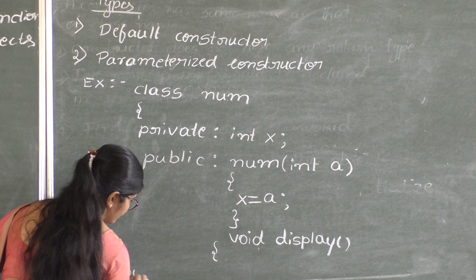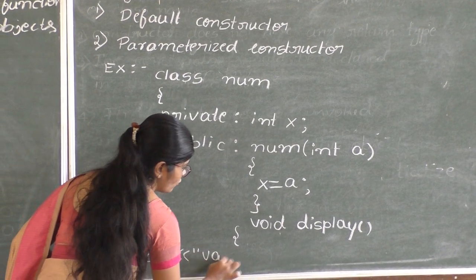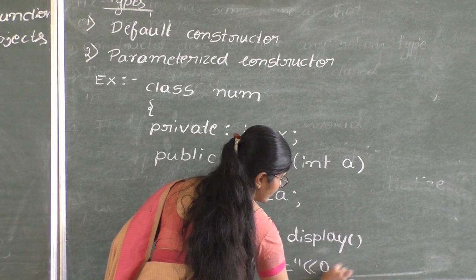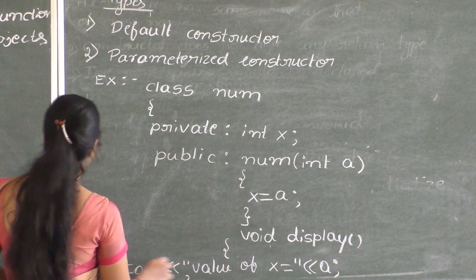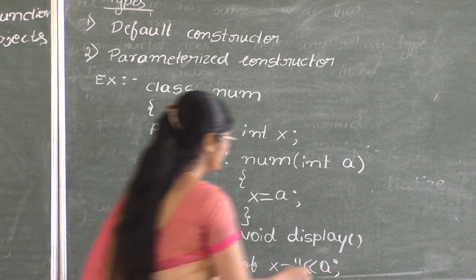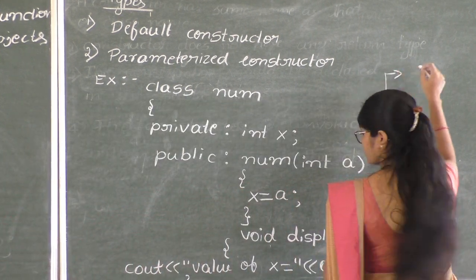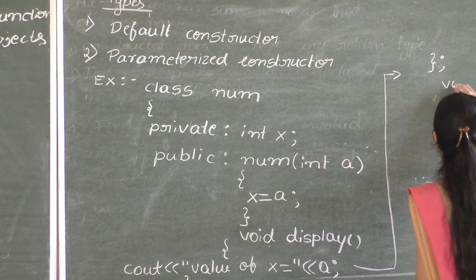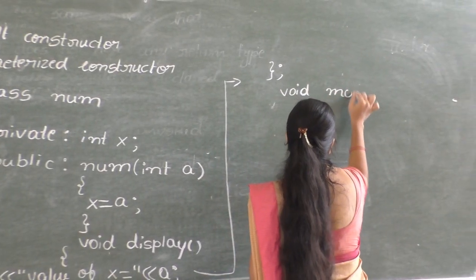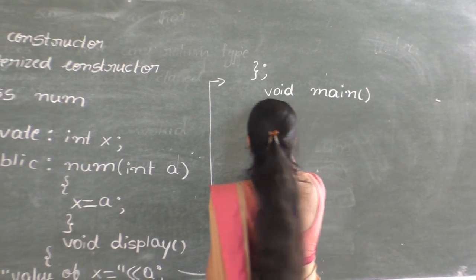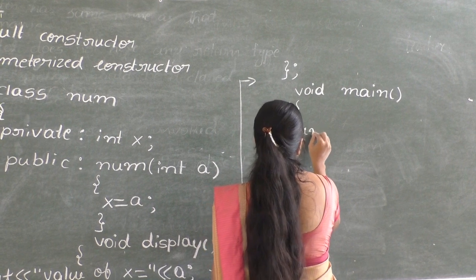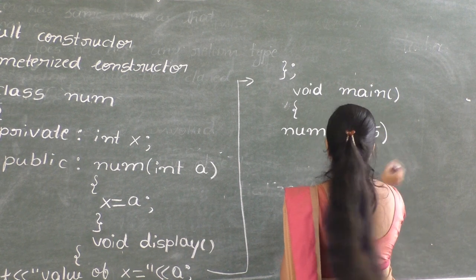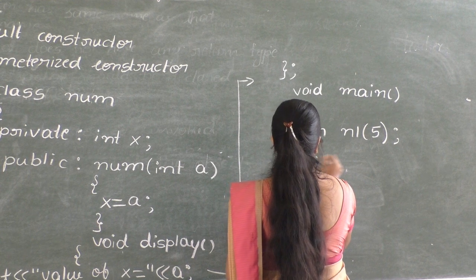cout, value of x is equal to a, close the flower bracket, void main, num n1, n1 dot display.